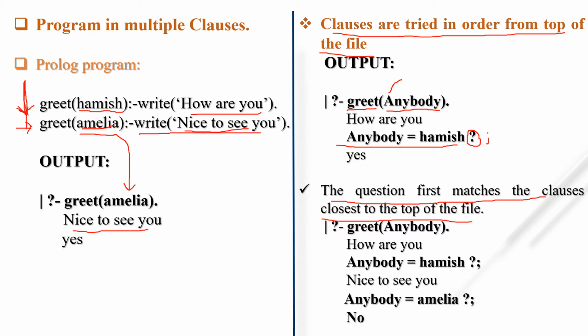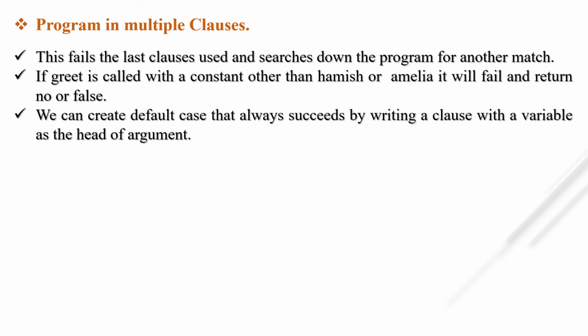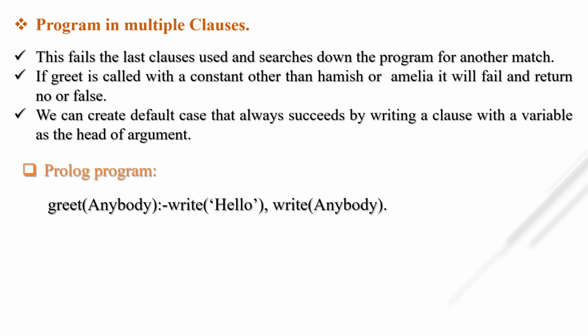So if I write greet anybody, how are you? Anybody equal to Hamish. Then I put a semicolon. Then what is the answer? Nice to see you, anybody equal to Amelia. Then if I write a semicolon, it will say there is no alternative for the predicate greet. So the last statement fails because it searches down the program for another match, but in the program we have only two matches for greet. There is no other alternative. That's why when we hit the semicolon, it says no.